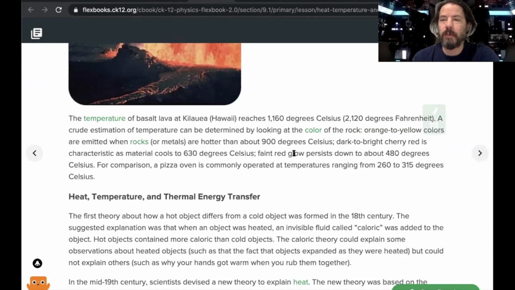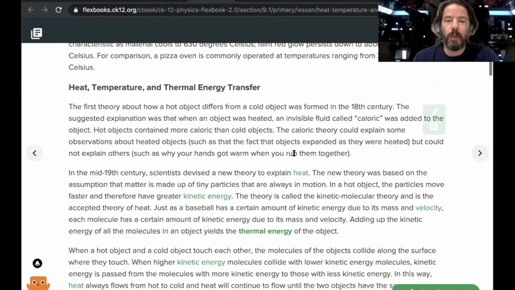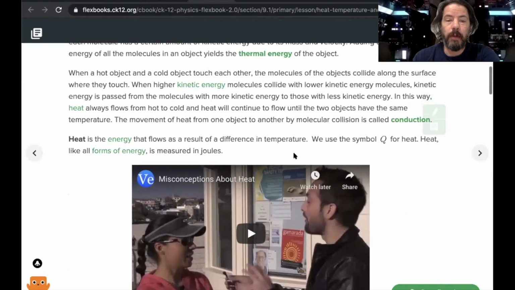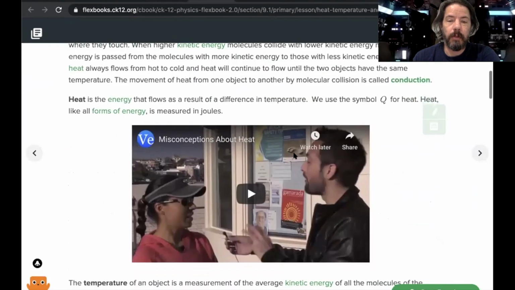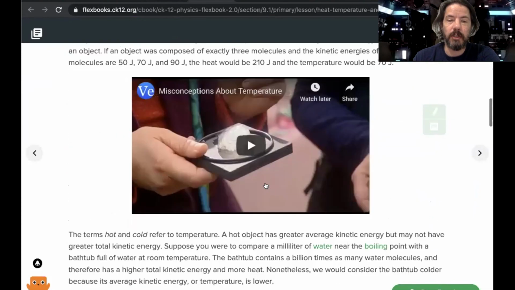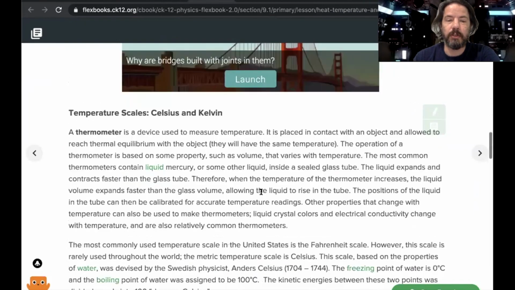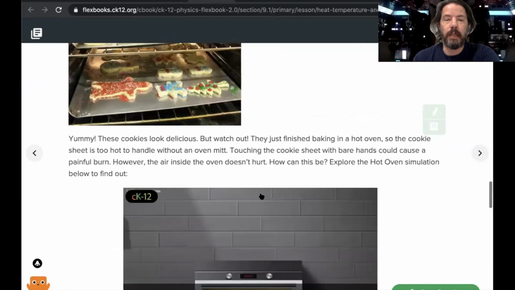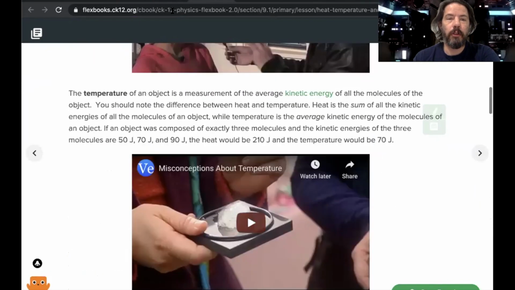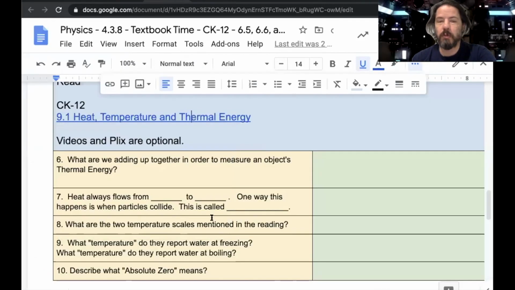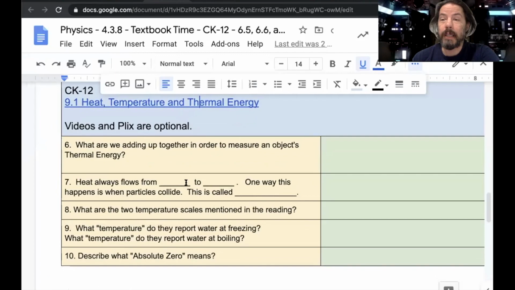A lot of the videos can be kind of confusing on this. This reading is really good about explaining it. You can also watch some of the misconceptions in these, although those are optional. The Plix is also optional, but read and then answer the questions. All the questions in our textbook time, just a reminder, are in order of the text. So you should just be able to read and then find the answer and write it down. You shouldn't have to read all the way down, then go back and find it, okay?